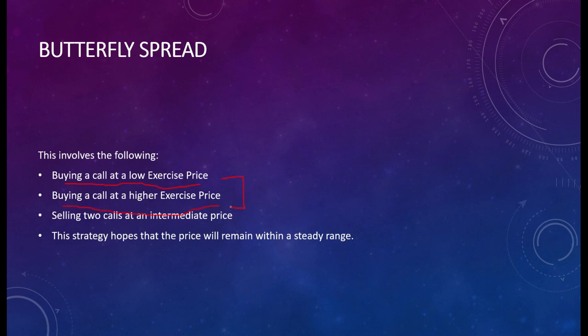So you will be buying 2 calls, one at a higher price and one at a lower price. These are the two calls we have. Then selling two calls at an intermediate price. So we have two calls we sell also. These two calls we are buying, and these two calls we are selling, at the same price.